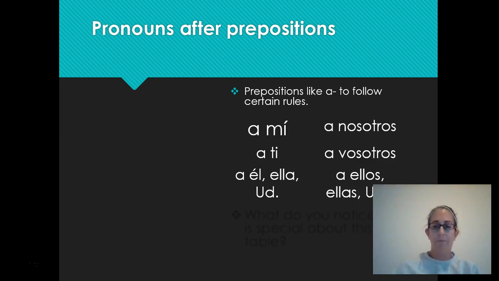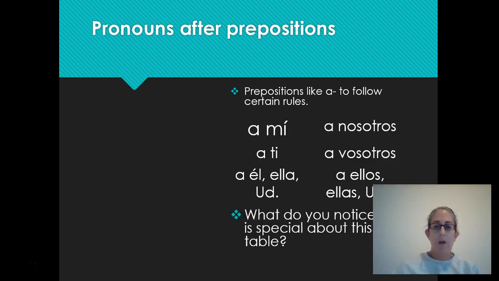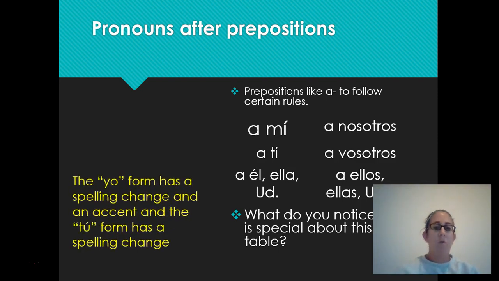Okay. So notice about this table, what's different from this table than just our regular subject pronouns. Well, if you'll notice, our yo form changes to mí with an accent, and our tú form changes to ti without an accent. Everything else is the same. So you'll see this again with pronouns after prepositions, but we'll talk about that in a little bit.